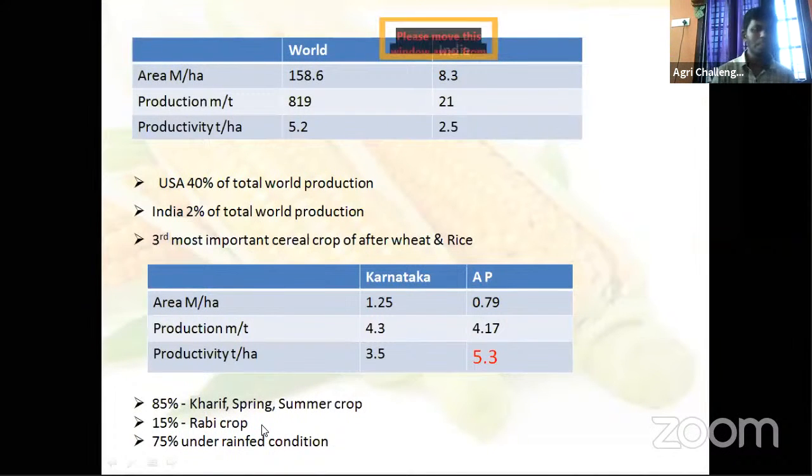Among the total maize area, 75% of the crop comes under rain-fed crop. Means only 25% of the crop is irrigated.